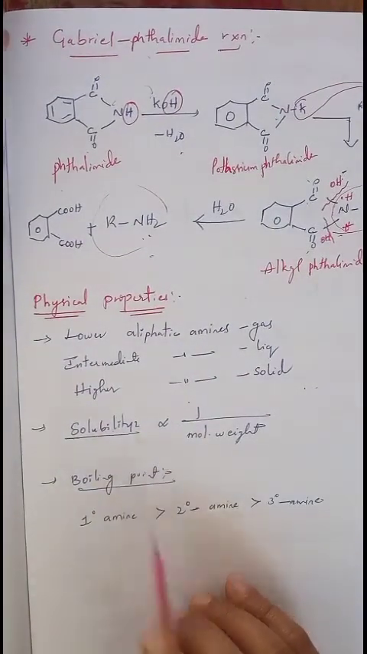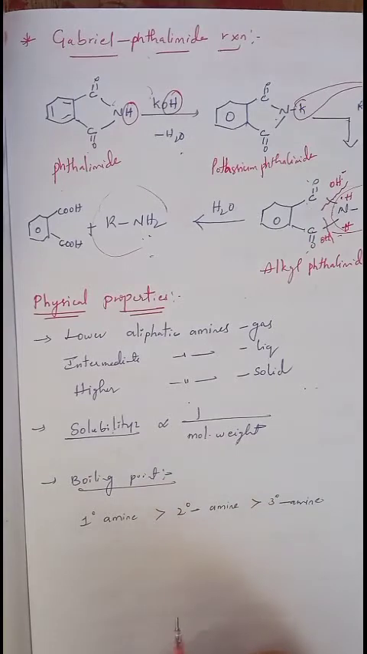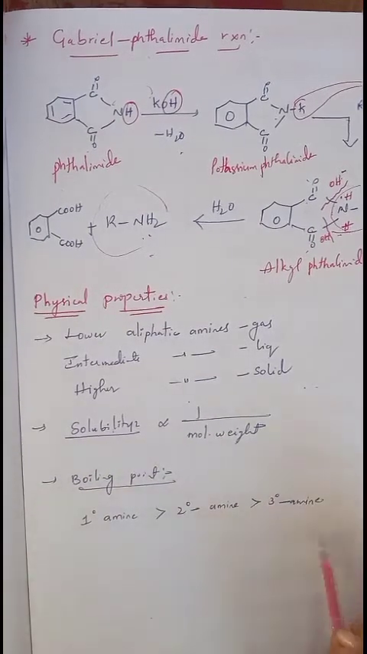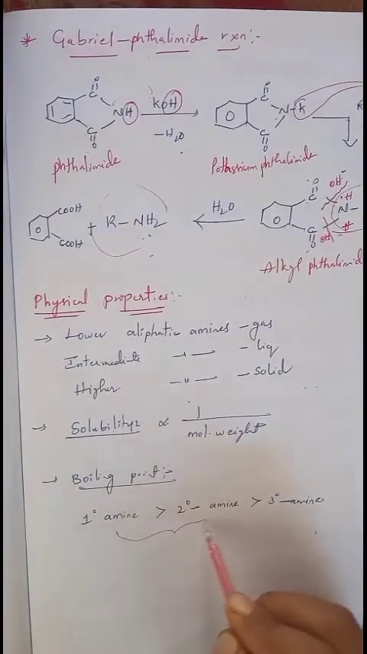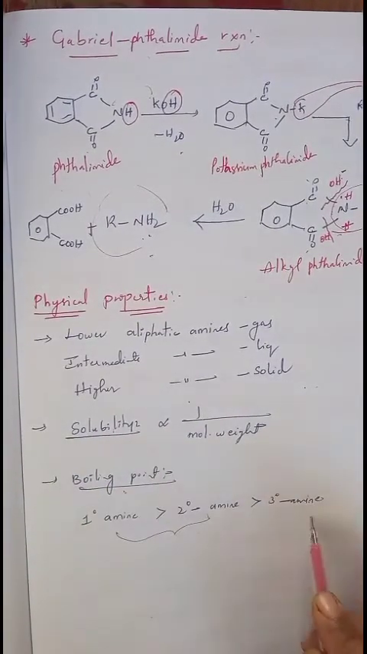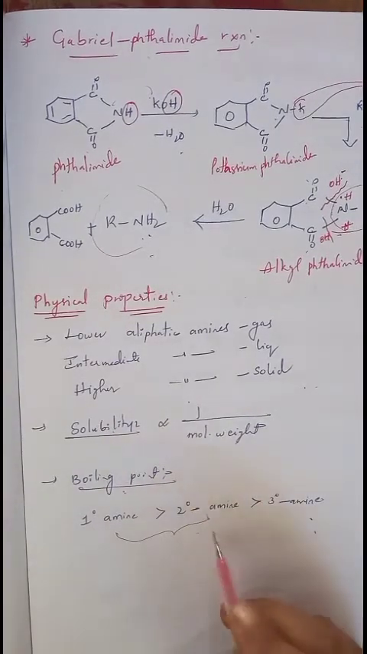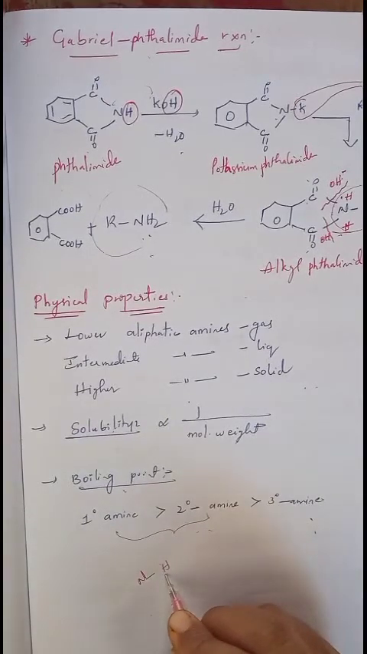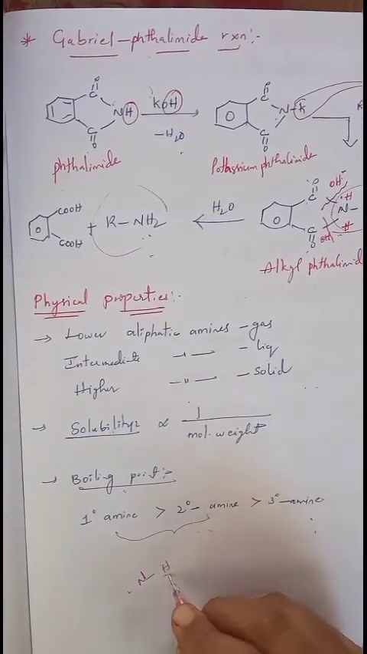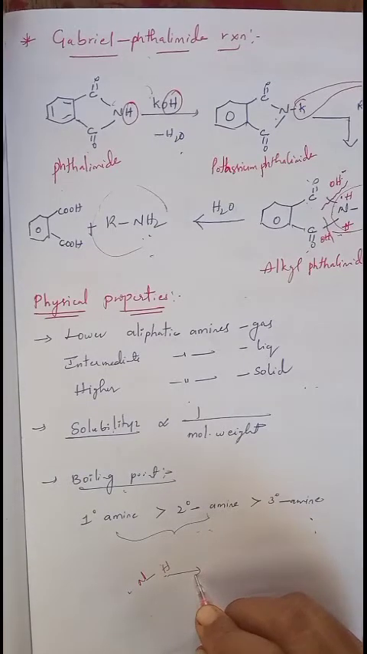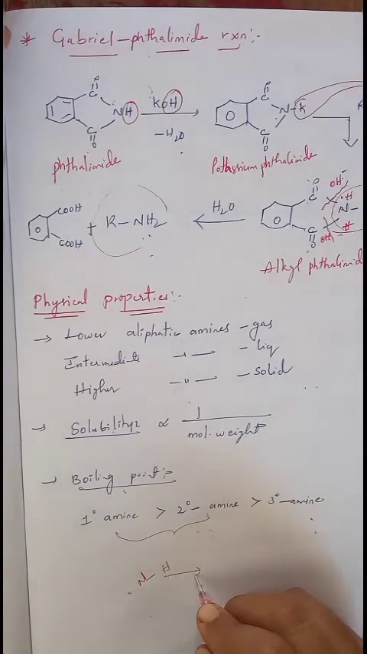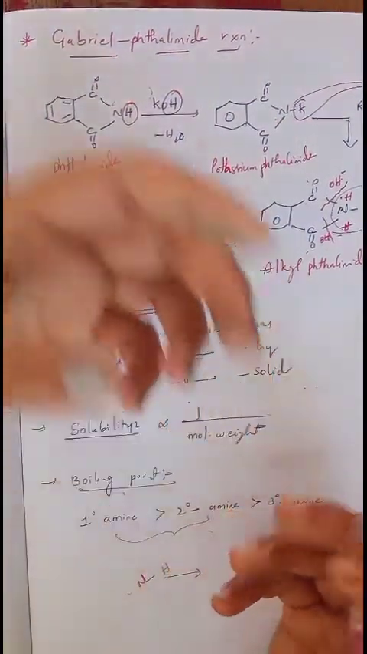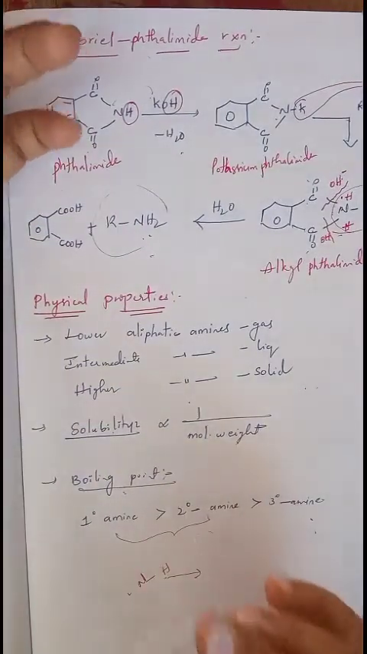Next, boiling point. If you observe the boiling points of the three different types of amines, primary amines have a greater boiling point than secondary, than tertiary. So here you can see primary and secondary have a higher boiling point than tertiary amine, because in primary and secondary we can see the presence of hydrogen on the nitrogen atom, which is involved in hydrogen bond formation. Because of intermolecular hydrogen bonds, the effective molecular weight increases. To break all such bonds, more energy is required. Then automatically the boiling point also increases.